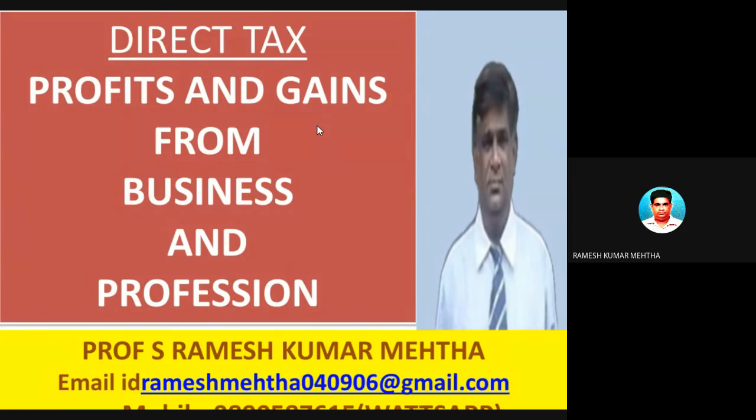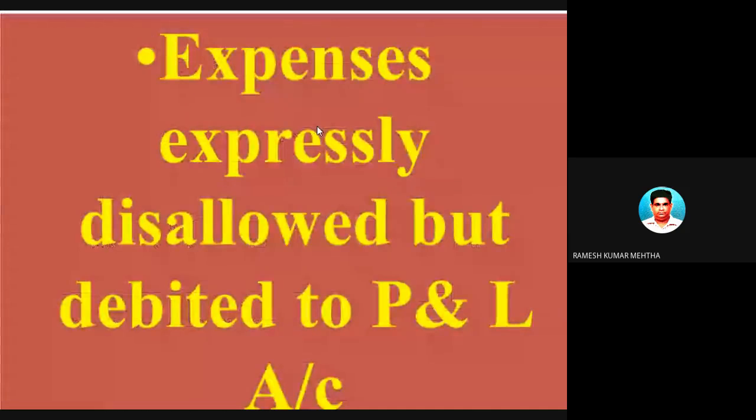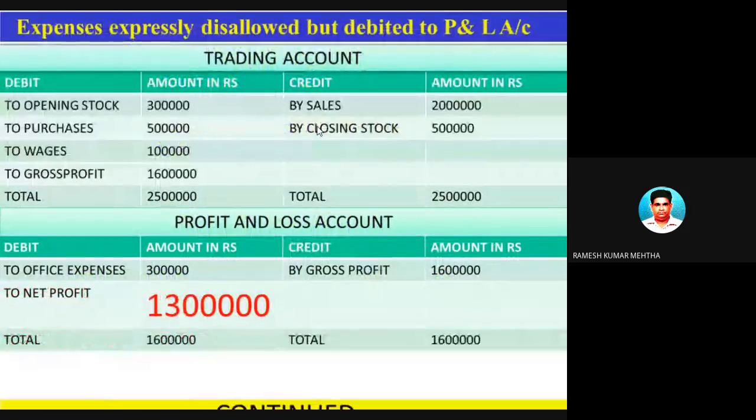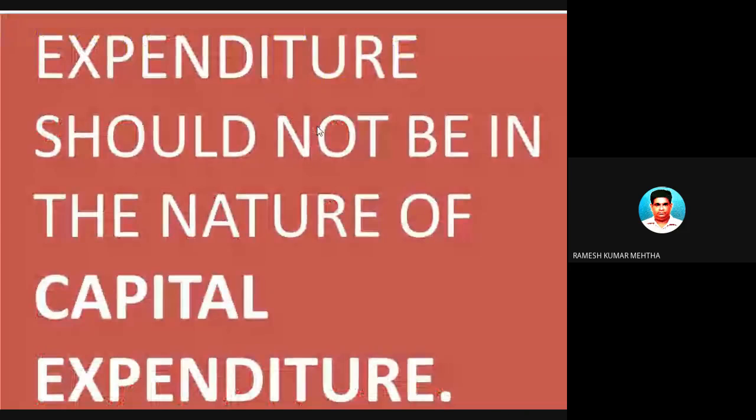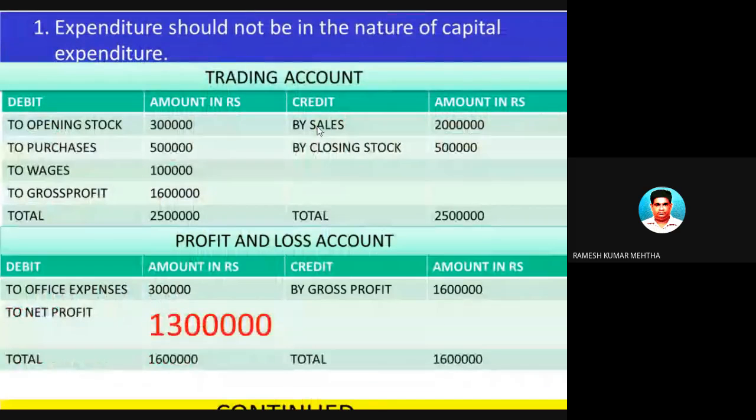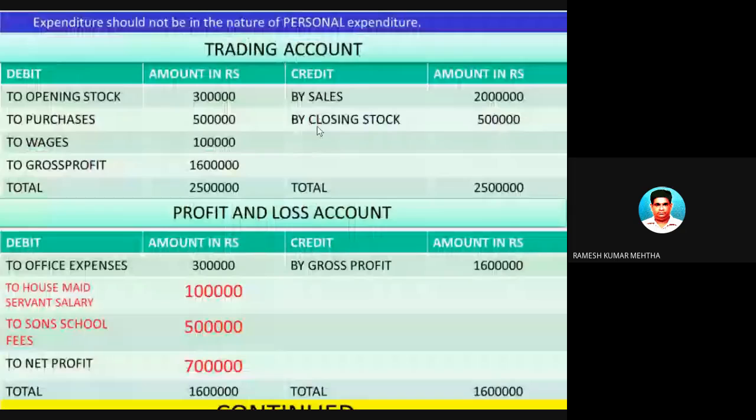Good morning, friends. We will be continuing with the point from where we were left in the last session, and this is the session pertaining to profits and gains from business and profession. So, we were discussing what are the expenses and incomes which should be allowed, which should not be allowed, and how the adjustments should be done to arrive at the right profit.